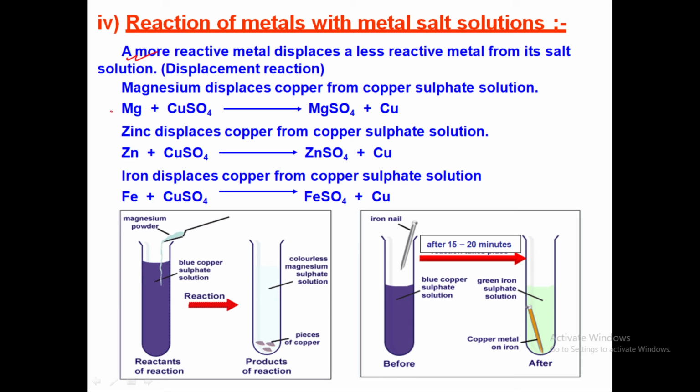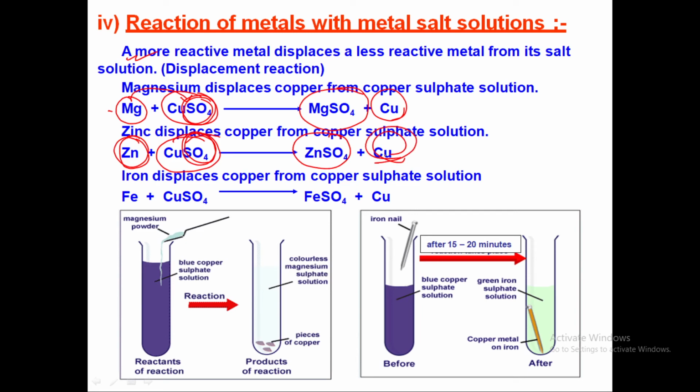For example, if you have copper sulfate solution and you put a magnesium rod or strip in it, magnesium will react with the copper. Magnesium will take the sulfate part from the copper. It will form magnesium sulfate, and you will get copper deposition at the bottom of the test tube or the pot that you have. Now if you have zinc and copper sulfate solution, this zinc will take the sulfate part, it will make zinc sulfate, and then you will get the copper at the bottom.